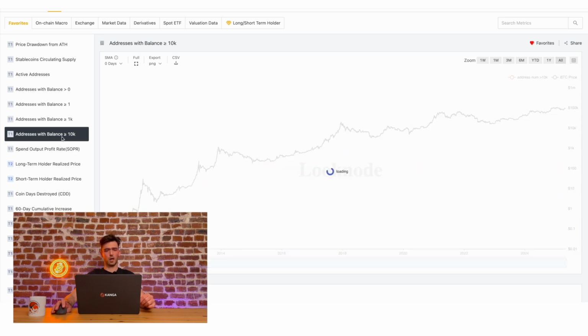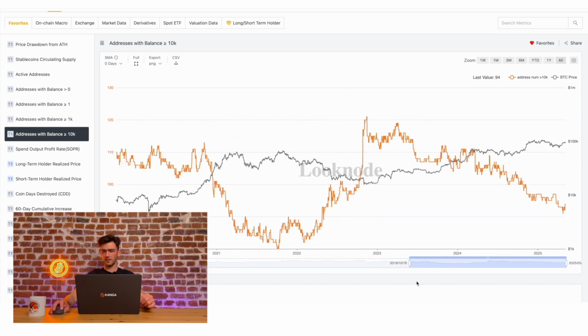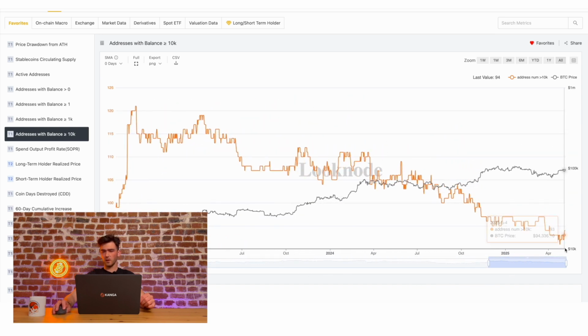Let's also check how the wallets holding 10,000 Bitcoins or more are behaving. And in this case, we can see that there was a dip on April 25th, with the number of these wallets dropping to 91. However, they are currently on a slightly upward trajectory again, with 3 more added up to the present day. It may seem like a relatively small number, but let me remind you that we're talking about wallets that hold at least 10,000 Bitcoins in their balance. So that's quite a lot.